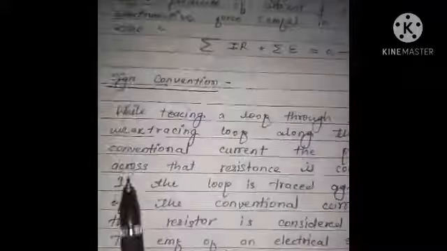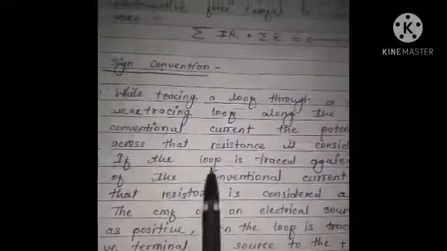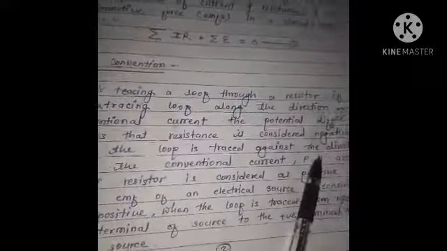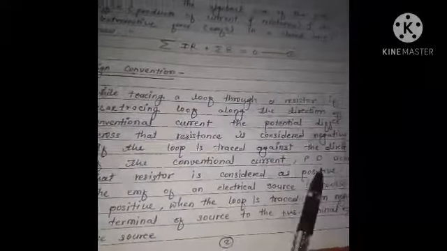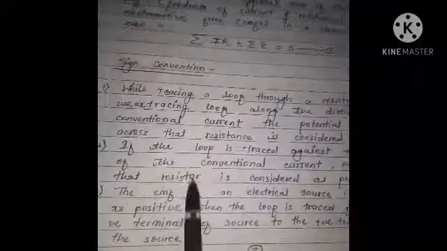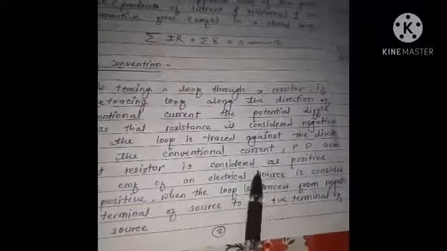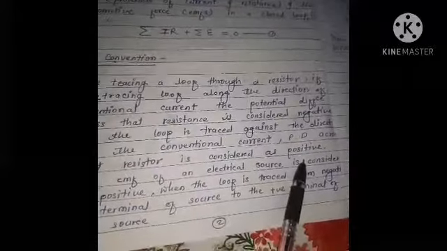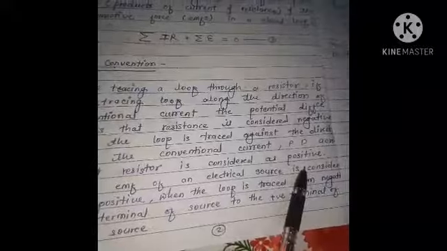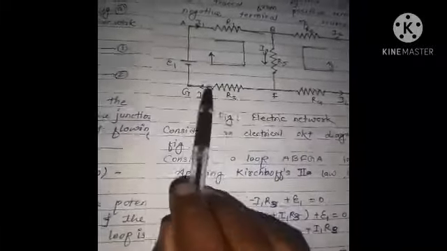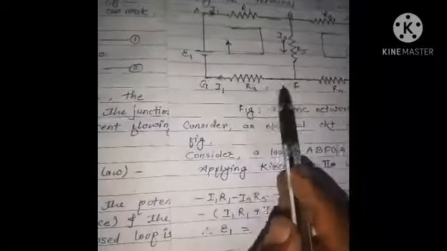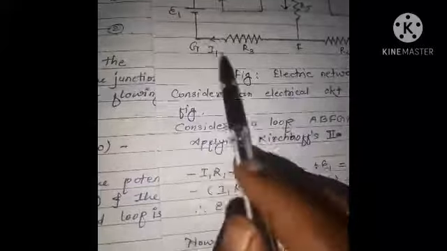Thus, the second convention is, if the loop is traced against the direction of the conventional current, the potential difference across that resistor is considered as positive. So here we have to take the potential difference positive because it is opposite to the direction of the loop.